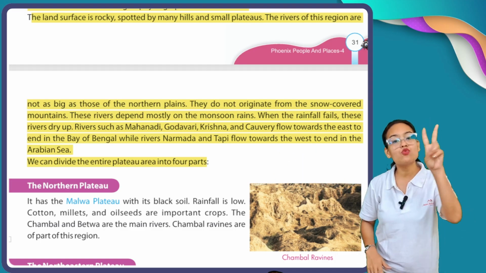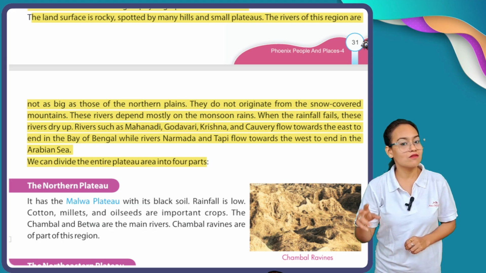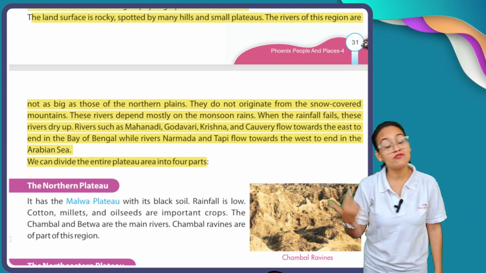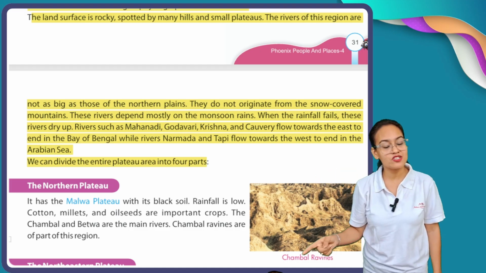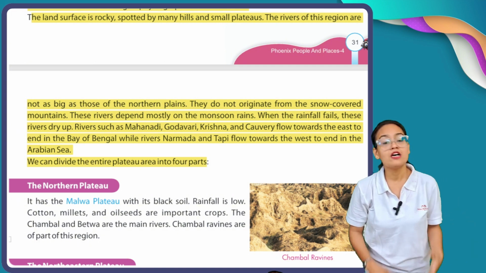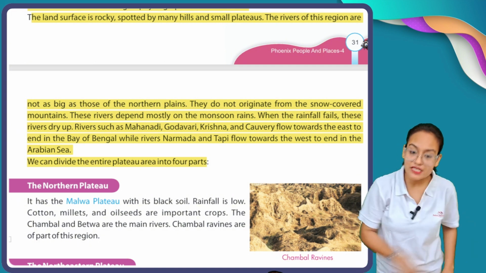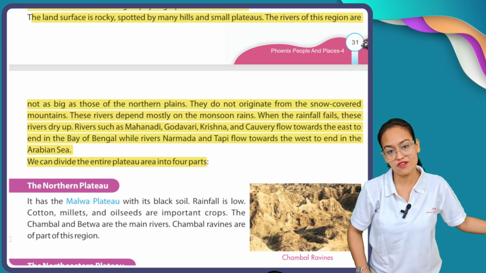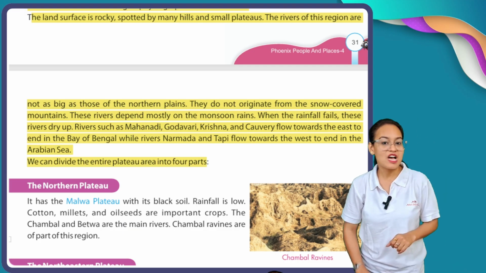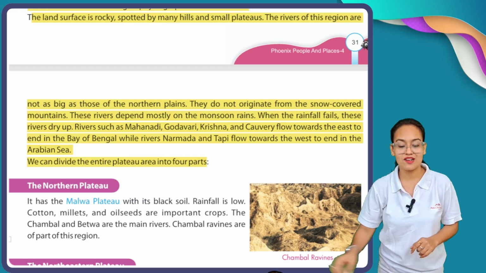But only two rivers, and what is the name of those two rivers? Narmada and Tapi. Narmada flows throughout the Madhya Pradesh state and Tapi covers Gujarat state. So only these two rivers are west flowing rivers. Why west flowing? Because they dump their water in the Arabian Sea, not in the Bay of Bengal.